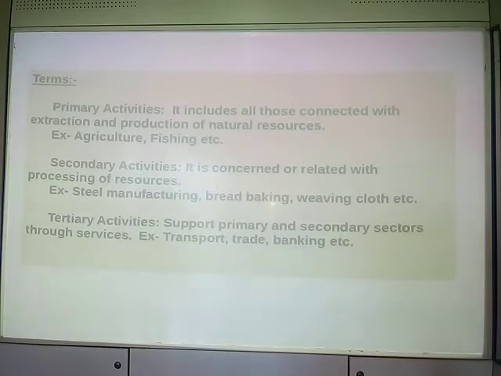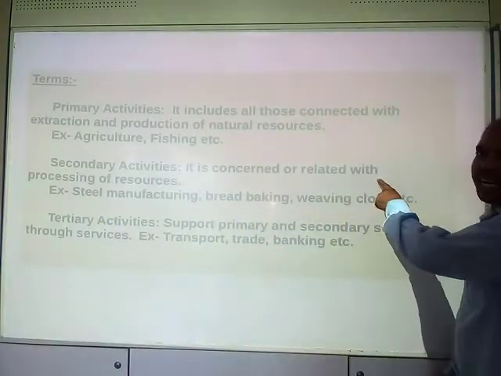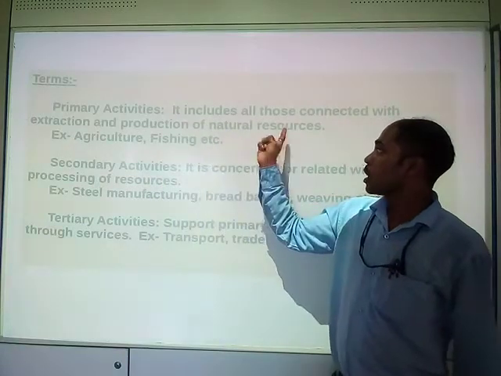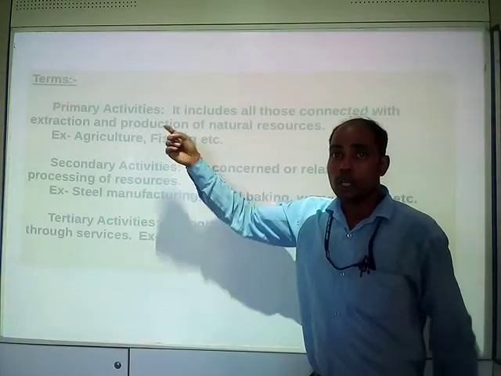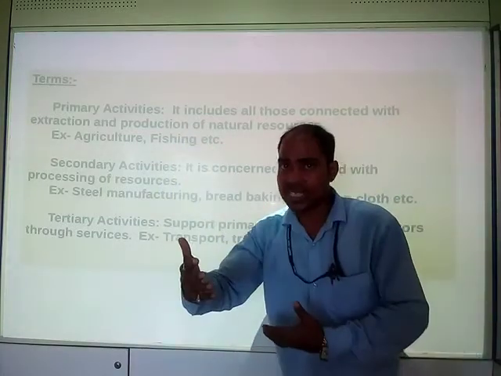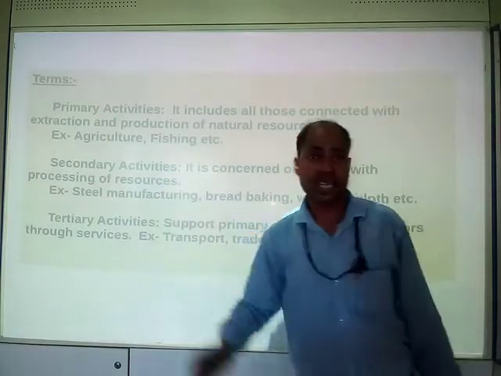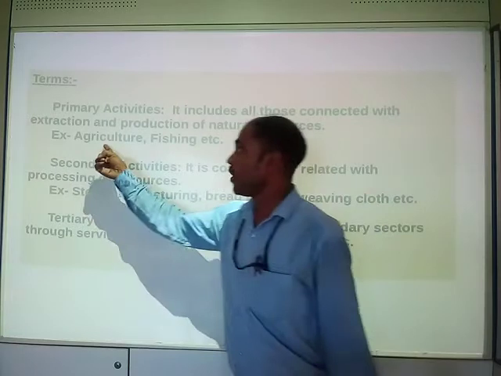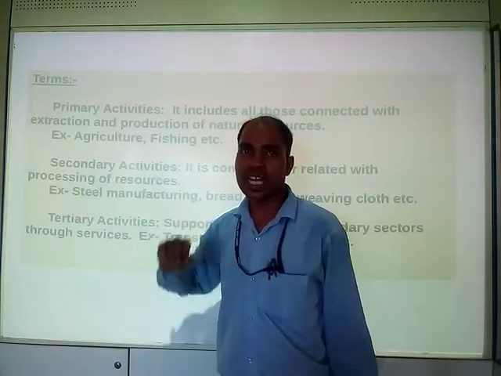Now secondary activity is related with processing of resource. Resources are produced in primary activity. If we process those resources, that will come in secondary activity. For example, we take out wheat from agriculture.